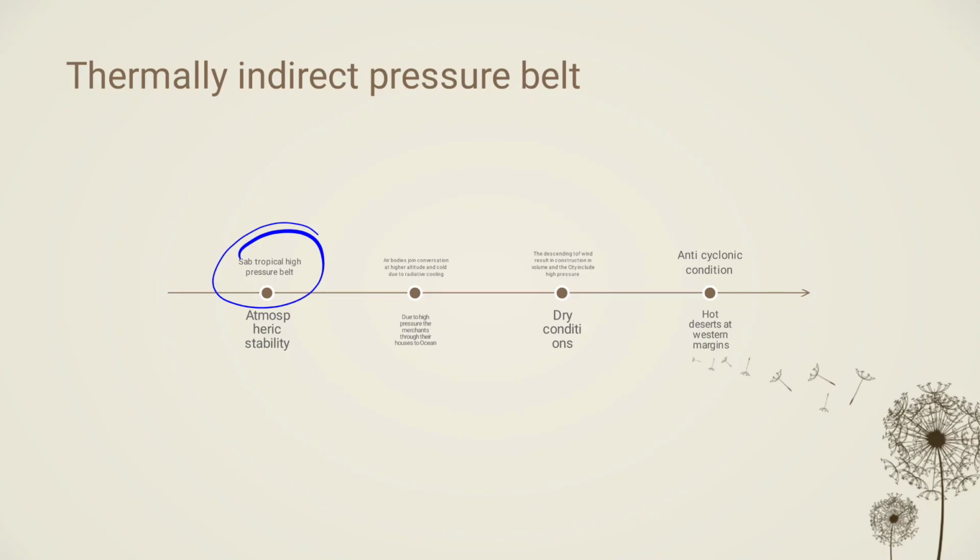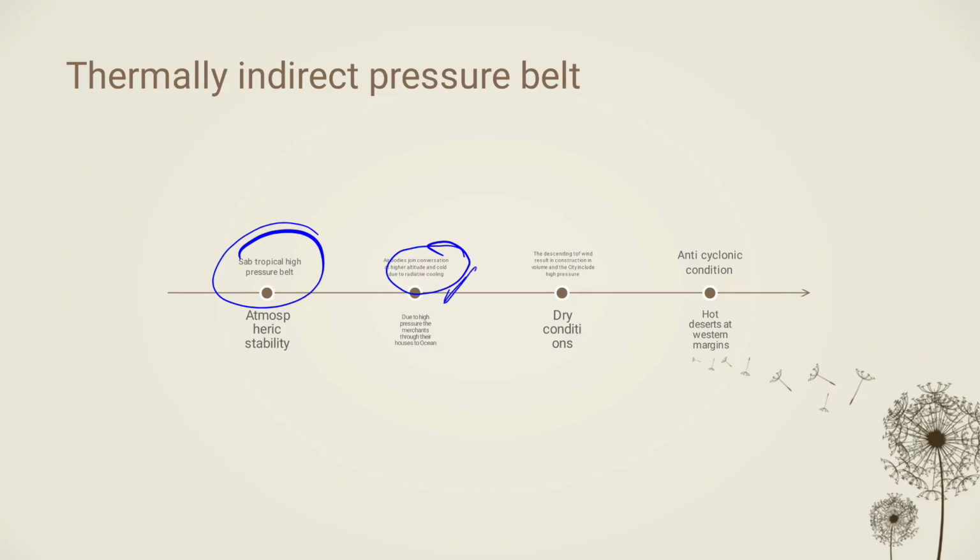These are formed because of the air convergence of trade winds at higher altitude, and due to this the air becomes cold due to radiative cooling, right?